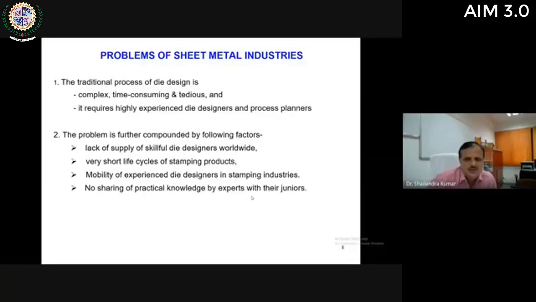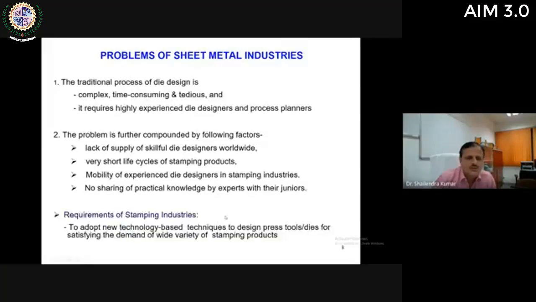They can only tell the solution whenever there is a problem, but why this solution is optimal, what is the logic behind that solution, that is not discussed by the experienced people with their juniors. So these are the problems of the sheet metal industry. So how to overcome these problems?